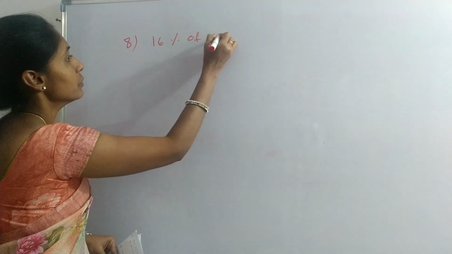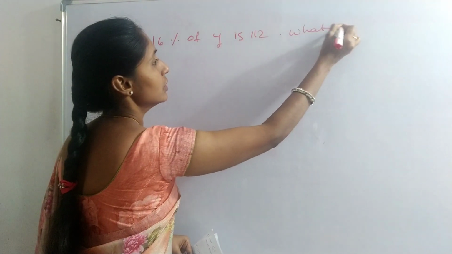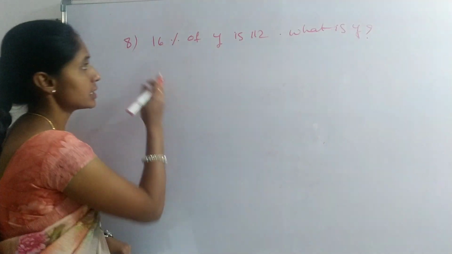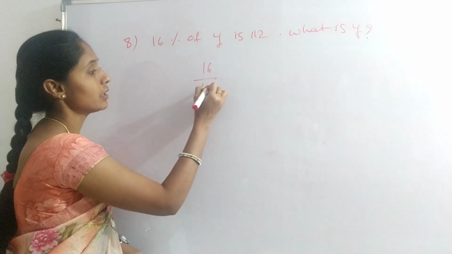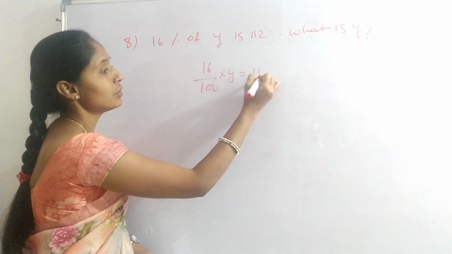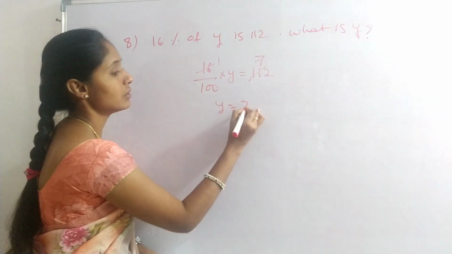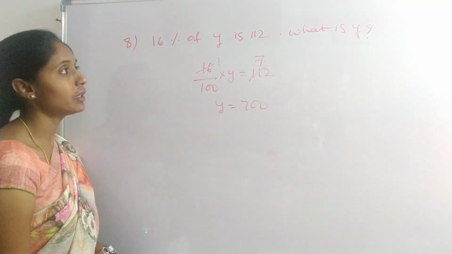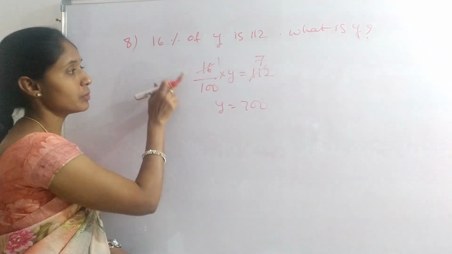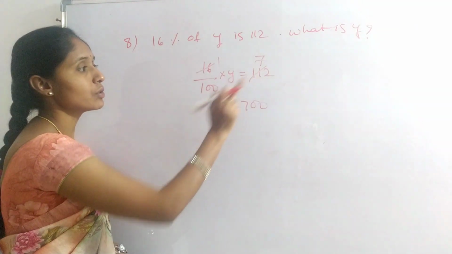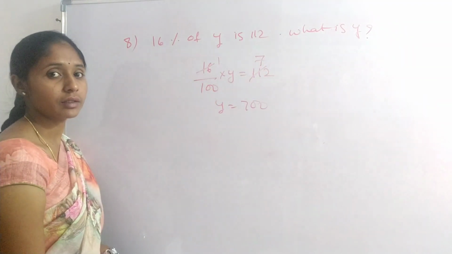16% of y is 112. What is y? 16% means 16 by 100 into y equals 112. 16 7s are 112, so y equals 700. Right. Question.